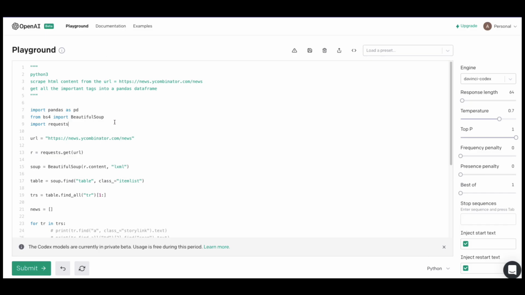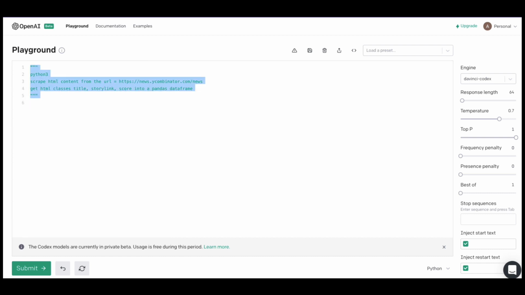Title, get the HTML tags. Title, story link, tags. It's HTML classes. Title, story link, score into a pandas data frame. Okay, I'm going to delete everything and then just rerun this.